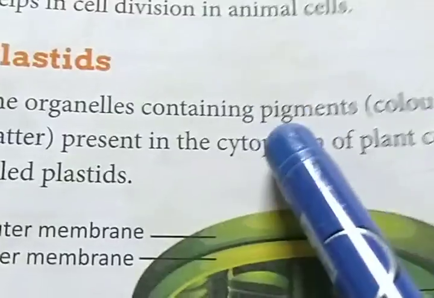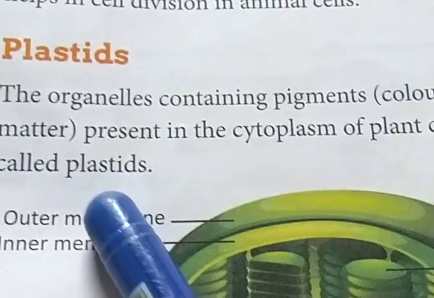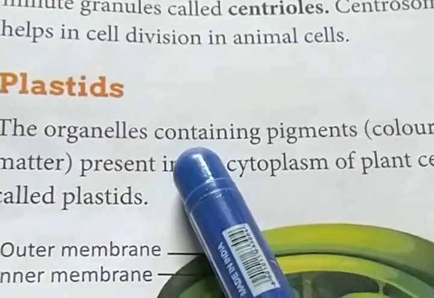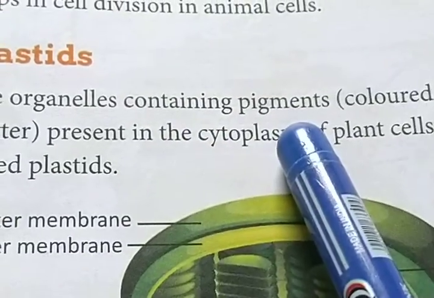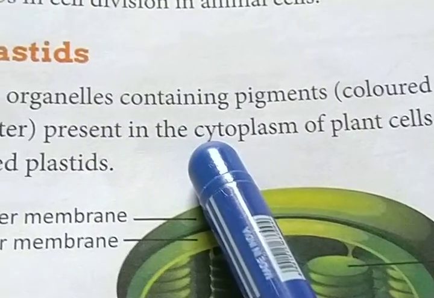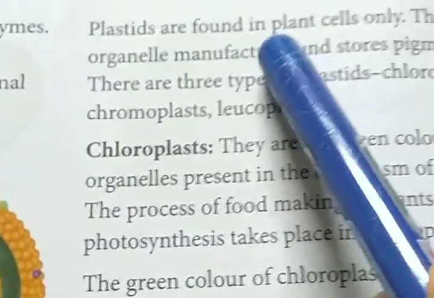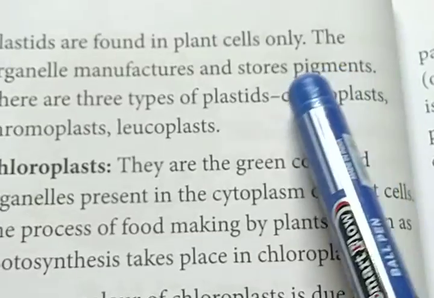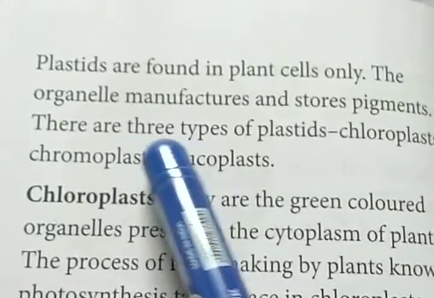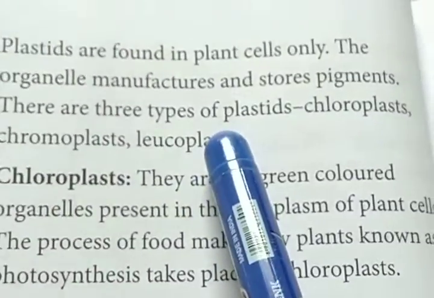The organelles containing pigments present in the cytoplasm of plant cells are called plastids. So, what are plastids? Basically, plastids are organelles which contain different pigments, and they are found in plant cells only. They are absent in animal cells. The organelle manufactures and stores pigments. There are three types of plastids: chloroplast, chromoplast, and leucoplast.